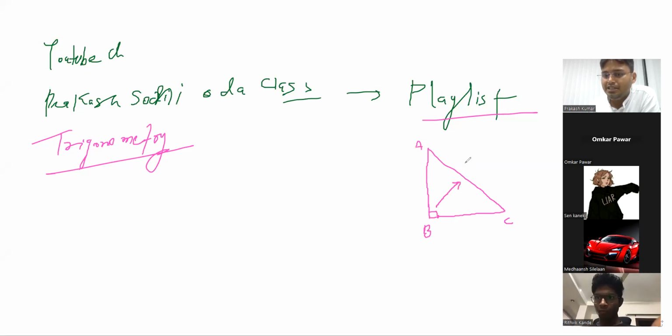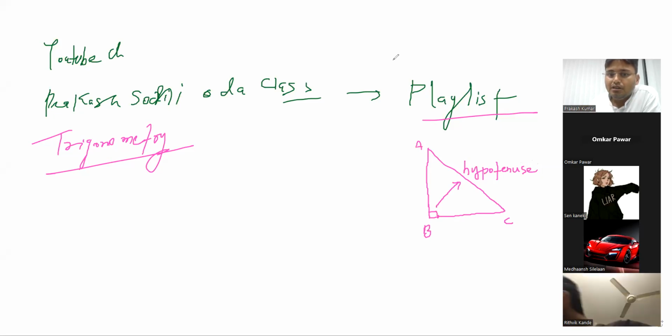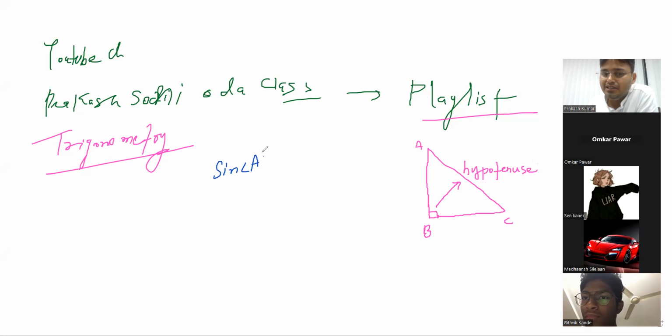In front of 90 degree, we have the hypotenuse, right? We have the hypotenuse, the longest side. All of you know, in front of 90 degree, the longest side in a triangle is called the hypotenuse, right? See, this one is fixed. Now, when you come to class 10th, you have to understand that in trigonometry questions, there will be some angle which will be notified in the question. Right? For suppose it will be called sine of A. I'm telling you what exactly sine is, but some angle will be mentioned, angle B, angle theta, like sine theta. These are angles only. So some angle will be given.